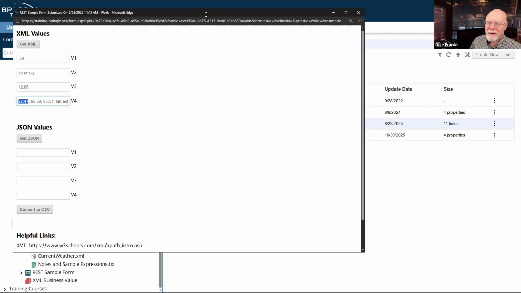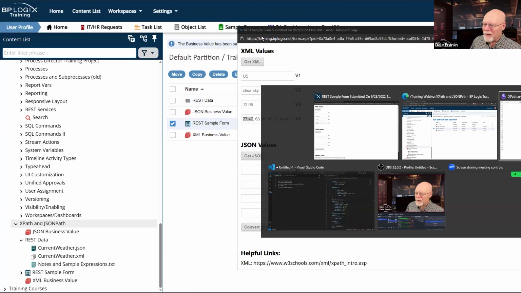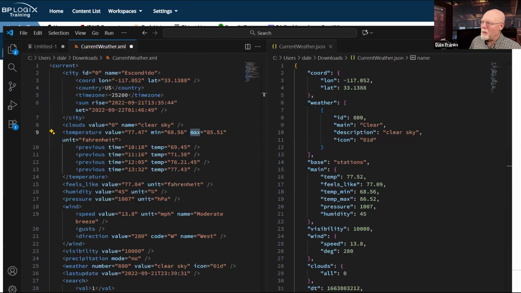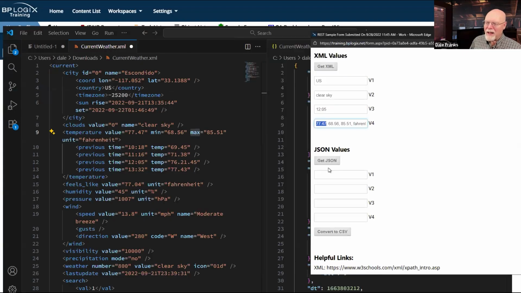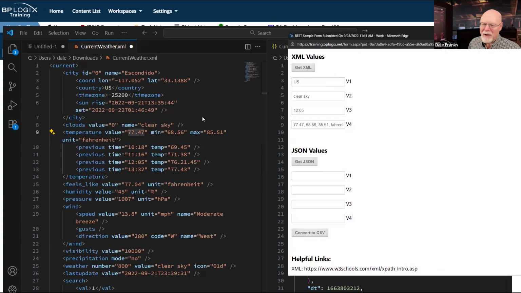77.47. And in fact, let's run our form concurrently with our XML so that we can see what it is that we are getting with that syntax. So, all right, I've got temperature, I've got 77.47. Oh, well, need to organize. I can't highlight stuff, I guess, or it'll cover over my form. Here's my 68.56. So there we go. That's that value right there. That's my minimum temperature. 85.51. That's my max temperature. And then the word Fahrenheit shows up here because that is the unit that I am running.